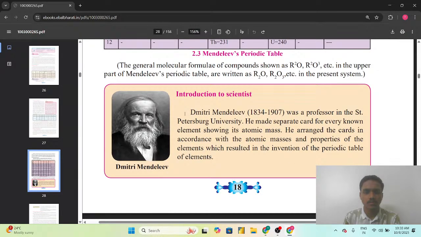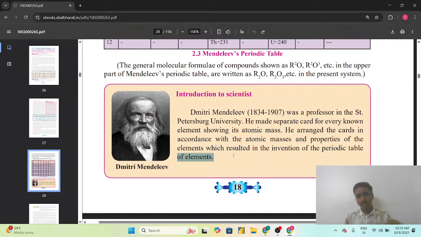Introduction to the scientist. Dmitri Mendeleev was a professor at St. Petersburg University. He made separate cards for every known element showing its atomic mass. He arranged the cards in accordance with their atomic masses and properties of the elements, which resulted in the invention of the periodic table of the elements.